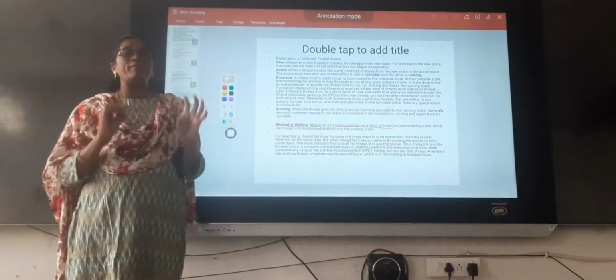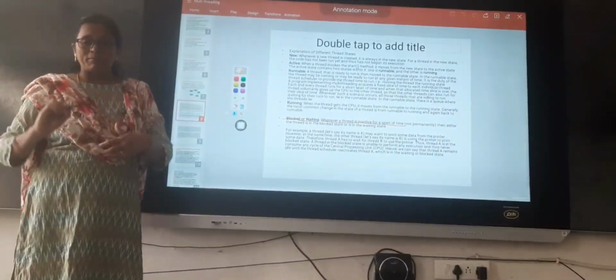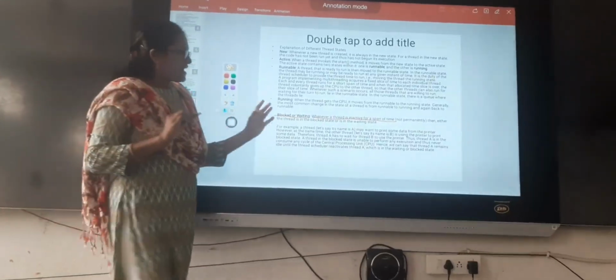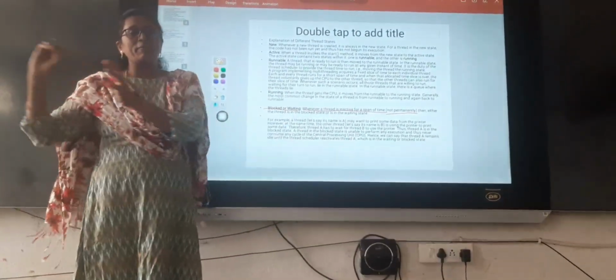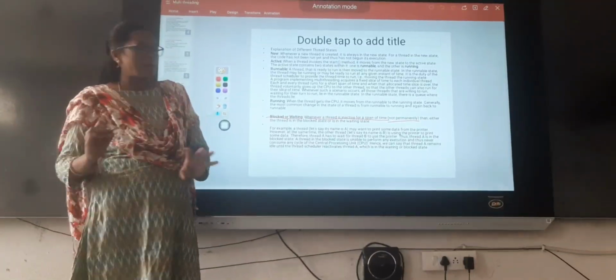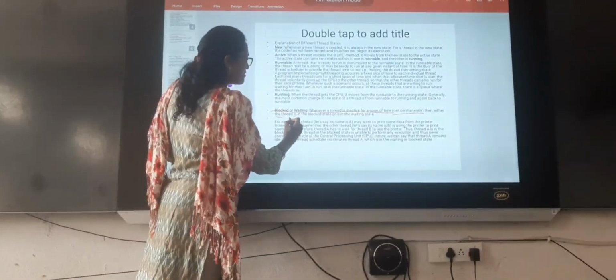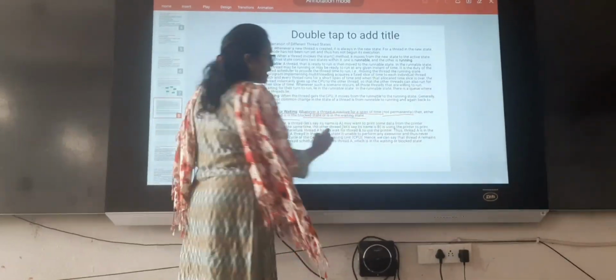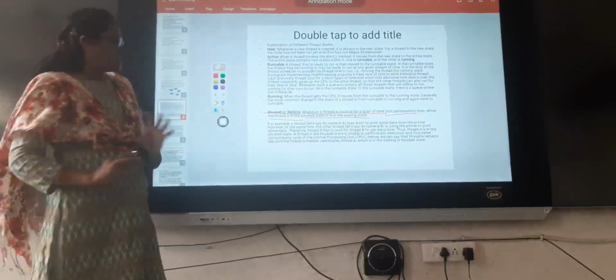That means not permanently. We are keeping our thread in the waiting state for some time. It is not permanently completed. It is just kept in a waiting state for some time. That is called blocked or waiting state. We can block the thread or keep our thread in a waiting state for some time.